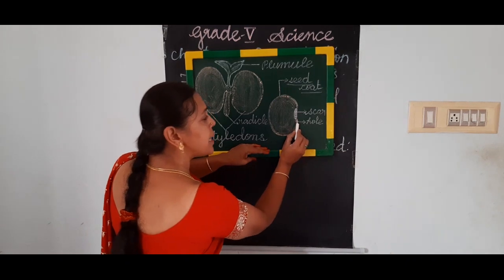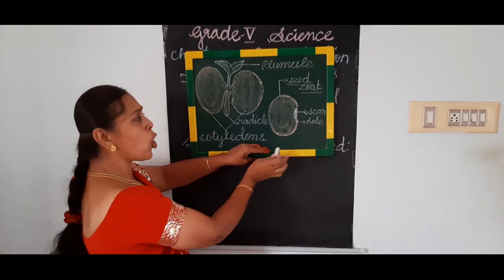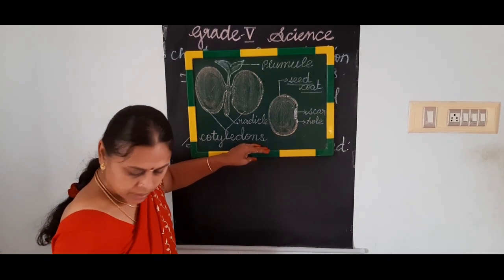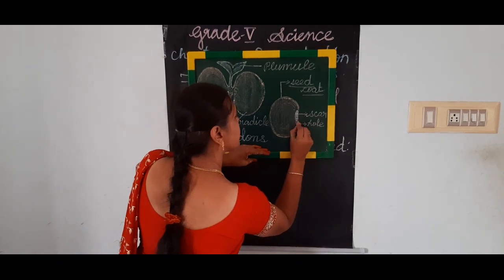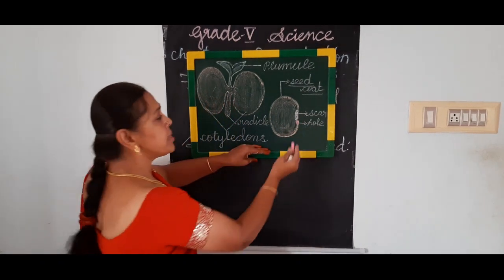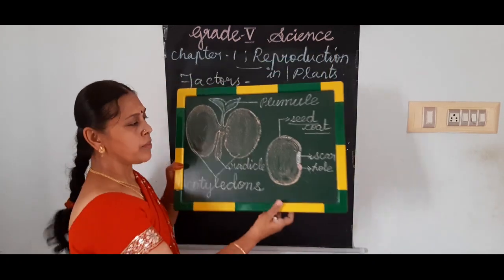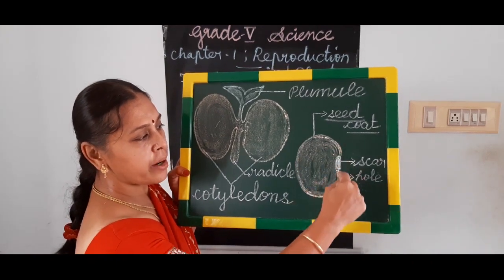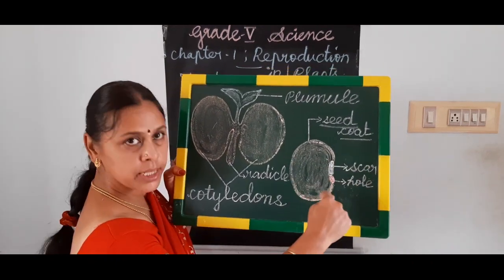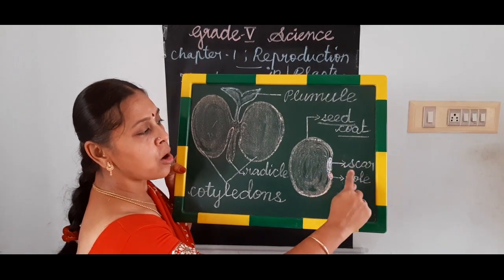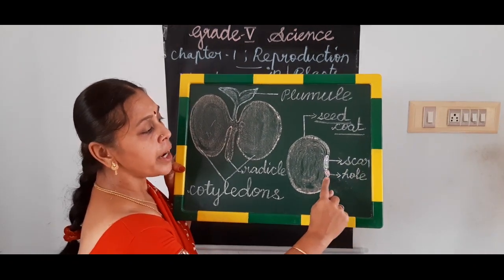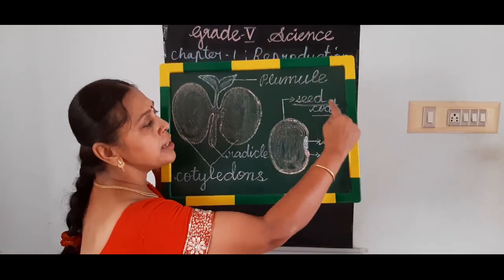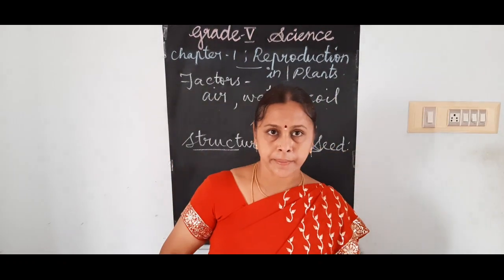And below that, can you see that pink color, a dot-like structure? Can you differentiate? Here. This is the hole. Now, I think you could see clearly. Outer protective covering or the seed coat in orange color. White color portion called scar, S-C-A-R. Then hole, a small dot-like structure. So this is the structure of a seed.